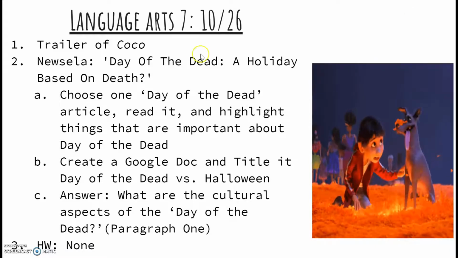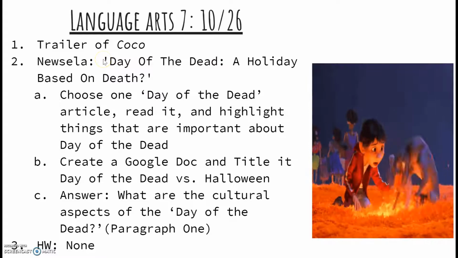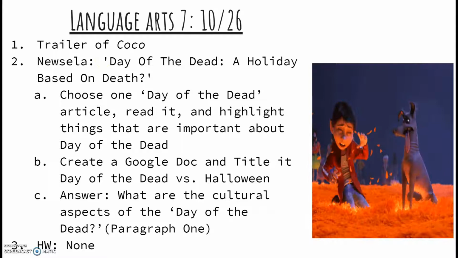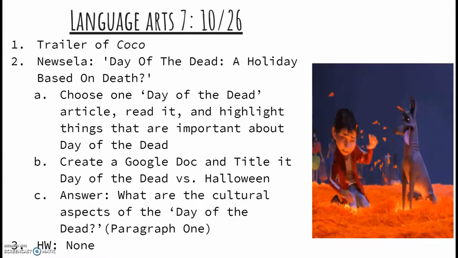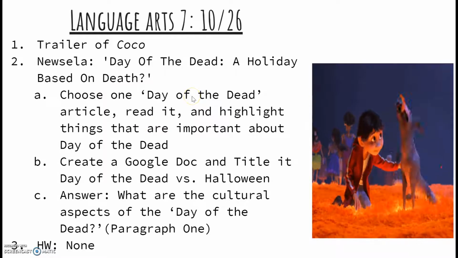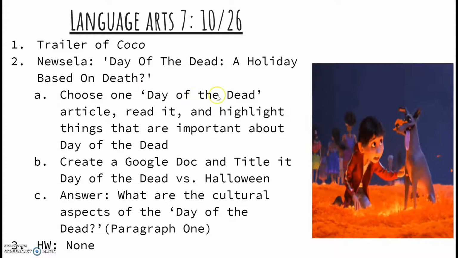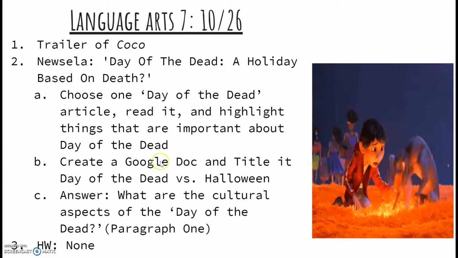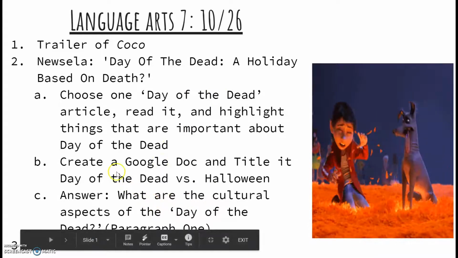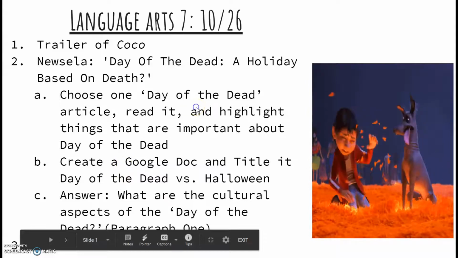So we'll watch a short trailer of the movie Coco because this week we're going to be focusing on a short writing with Day of the Dead and Halloween. Now on Monday, students will be choosing an article from Newsela that focuses in on Day of the Dead. And then they'll create a Google Doc and then have a little writing answering the question, what are the cultural aspects of Day of the Dead?